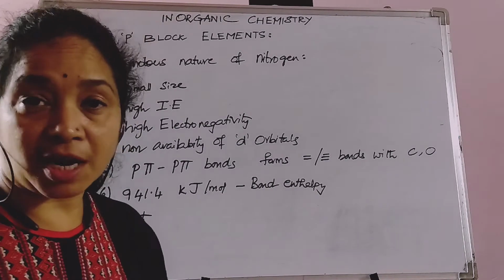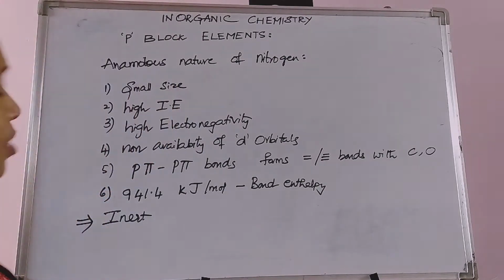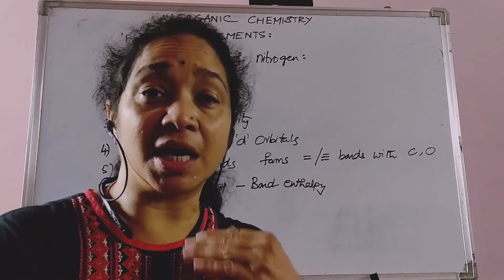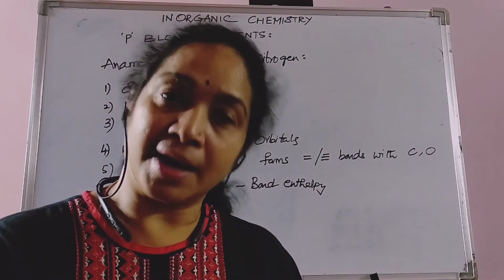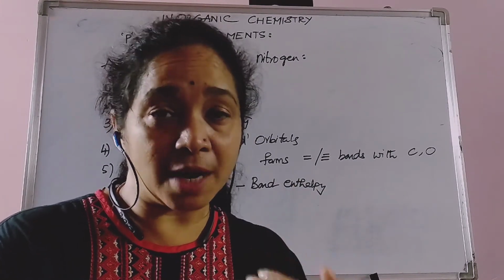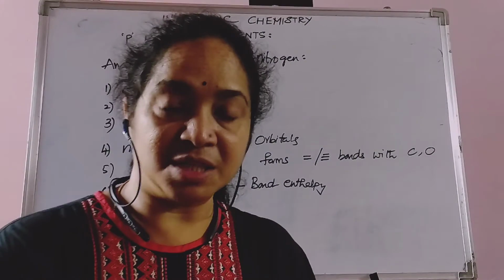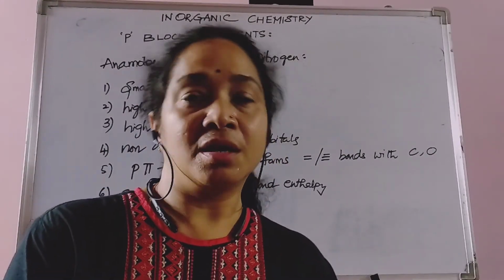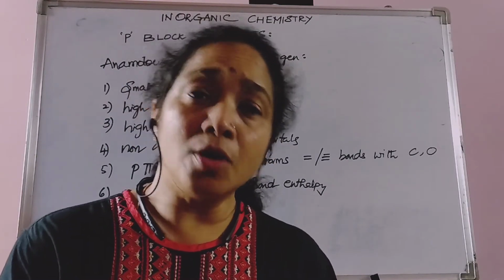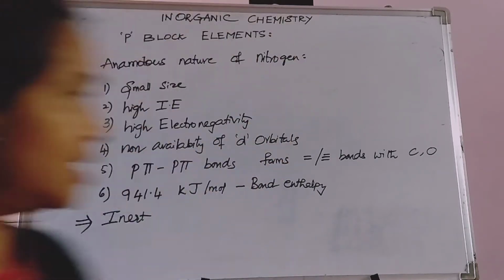Nitrogen is slightly different from the other elements of the same group. Nitrogen's anomalous nature is explained now, and nitrogen has a very small size. Due to its small size, it has high ionization enthalpy as well as high electronegativity. That is, nitrogen has a greater tendency to accept electrons when compared to phosphorus, right? And there are no d orbitals because it belongs to the second period. There are only 2 shells, with s as well as p orbitals. There are no d orbitals. Non-availability of d orbitals does not allow it to extend its covalency beyond 3. That is one of its natures.